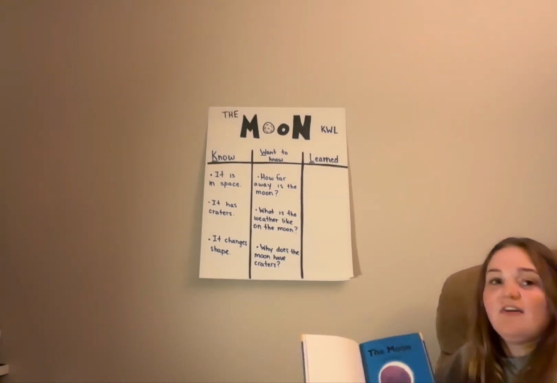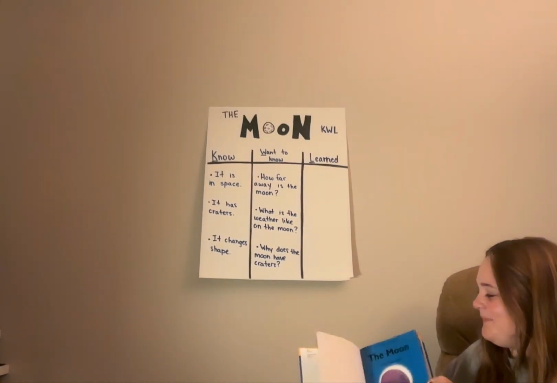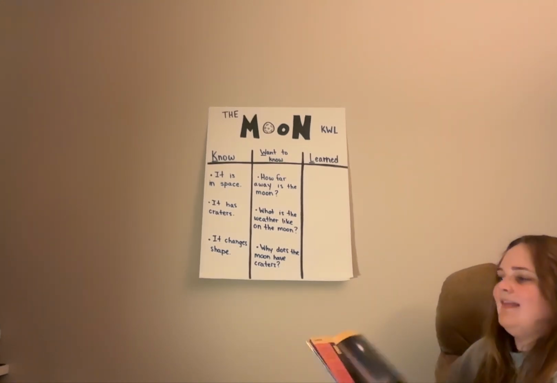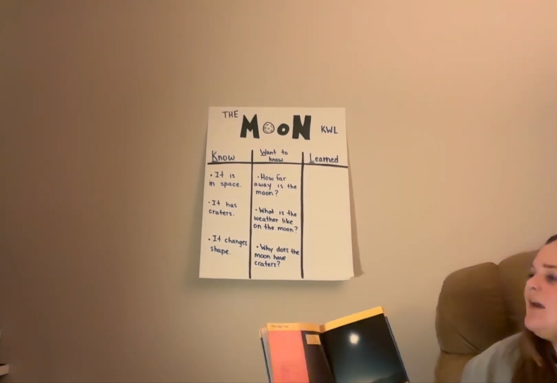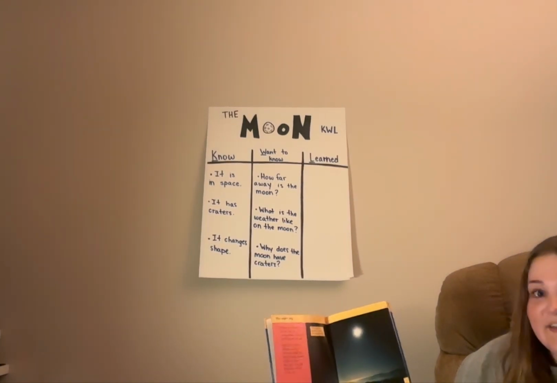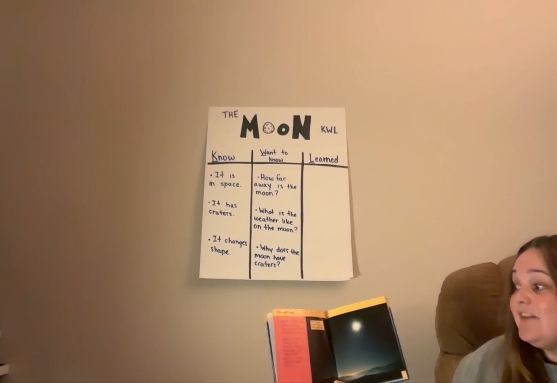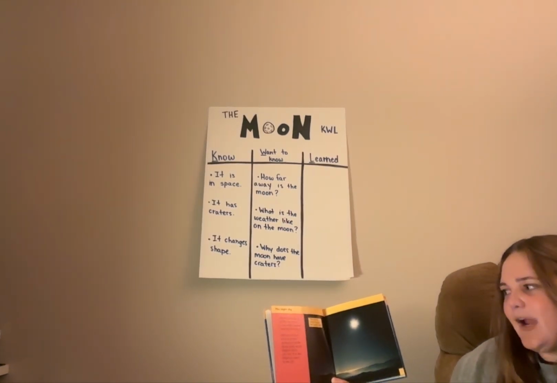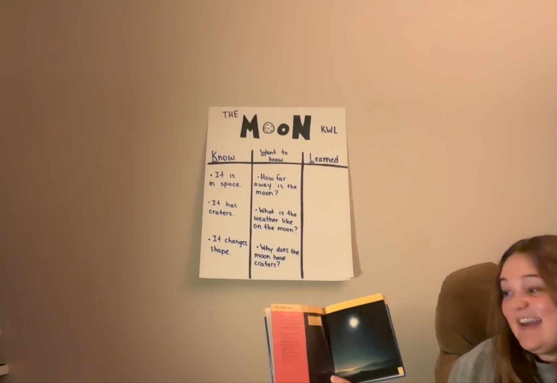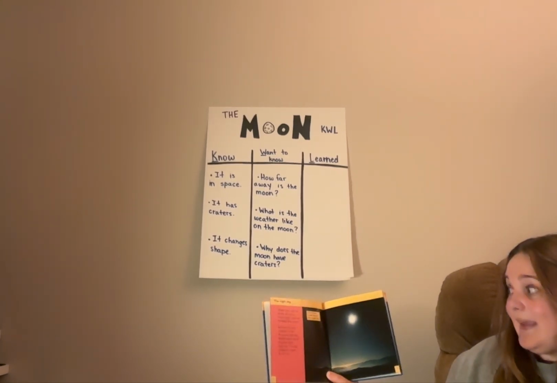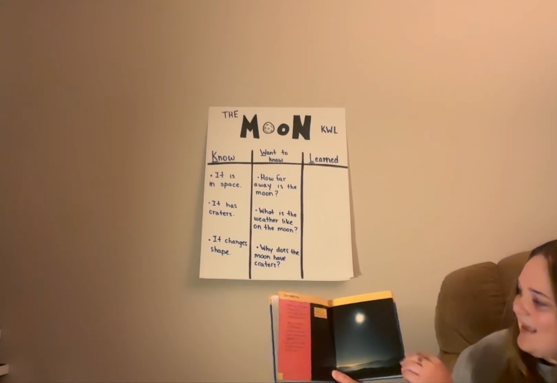This book is called The Moon. The night sky. When you look up at the sky on a clear night, you are looking into space. Millions of stars twinkle in the darkness, but the moon looks much brighter than any star. It is the brightest object in the sky. The moon looks big in the night sky.